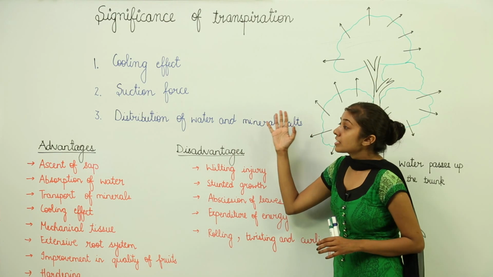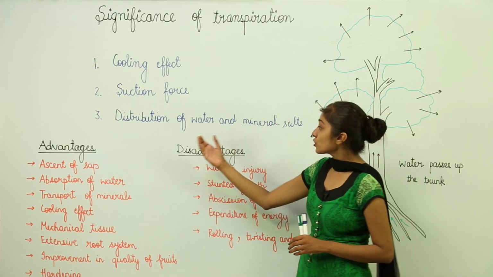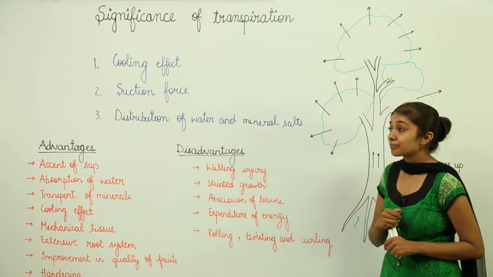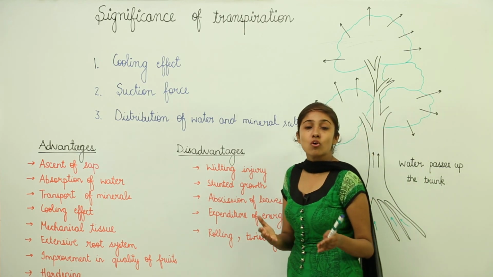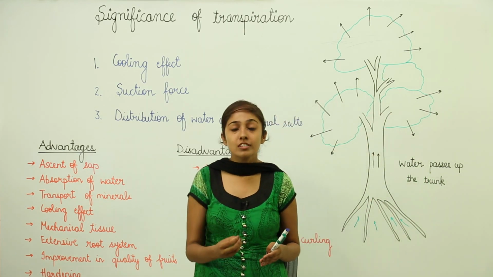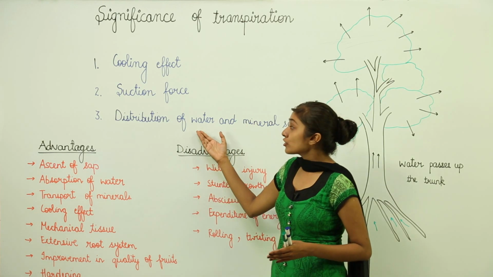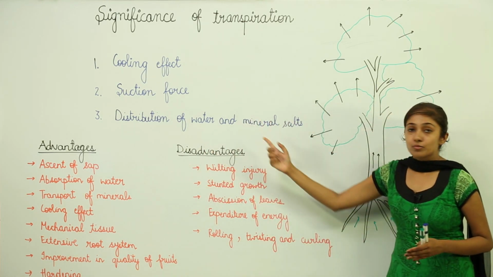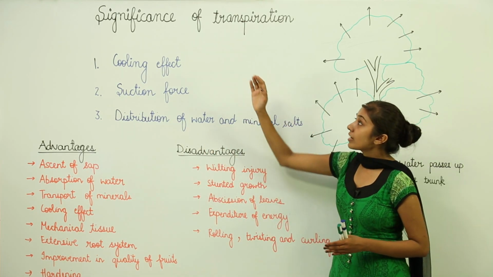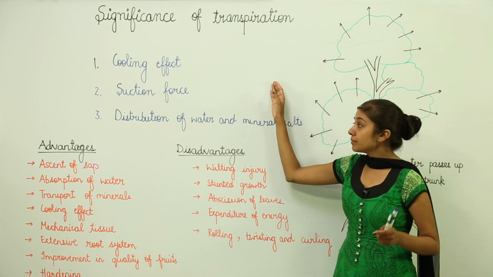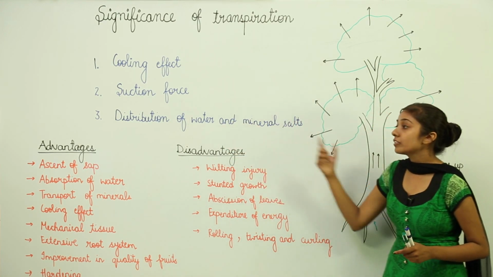Then this transpiration process helps in the distribution of water and mineral salts. As there is movement of water from the xylem, it also distributes mineral salts with it. So, as a whole, this transpiration process helps in the distribution of water and mineral salts.